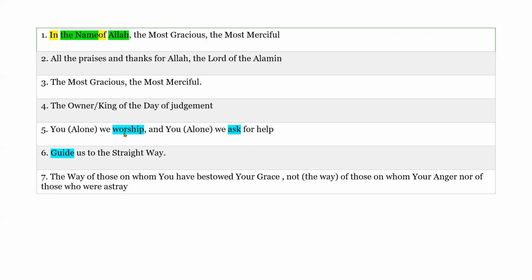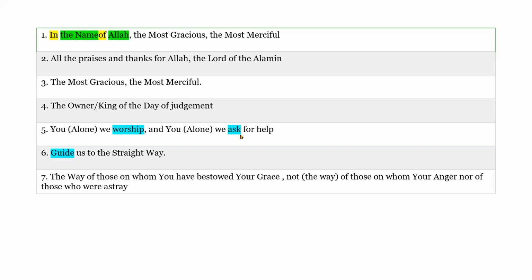Okay, because worship is something that we do, our ibadah, right? Iyyaka na'budu. So worship is an action here. It's a fail. That's why I marked that. Obviously, you is again a pronoun, and it is an ism here. We is also an ism because we is a pronoun also. And you alone, we ask for help.